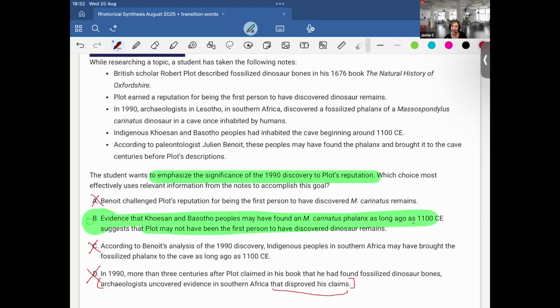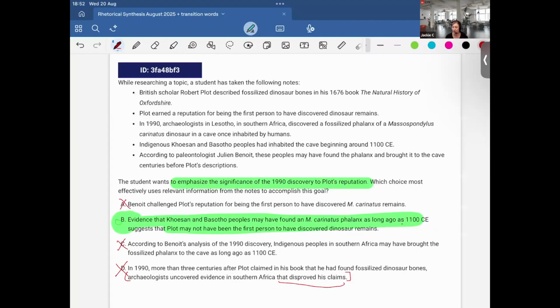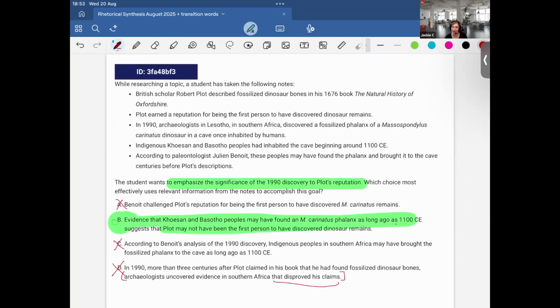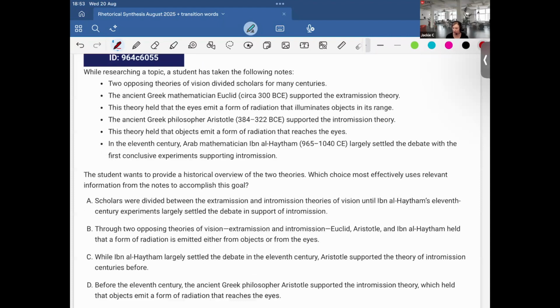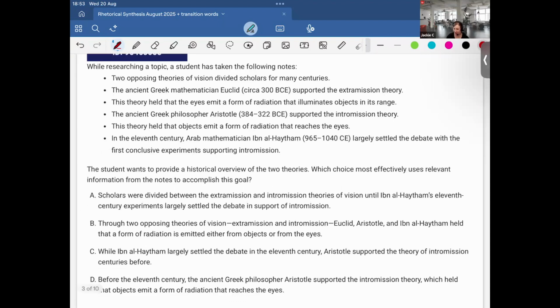Okay, but you see, yet again, we have to read super carefully and be on the lookout for these little changes in the student notes to safely arrive at the correct answer. Okay, next up. So, oops, we want to provide a historical overview of the two theories. So I'm going to read what the two theories are.